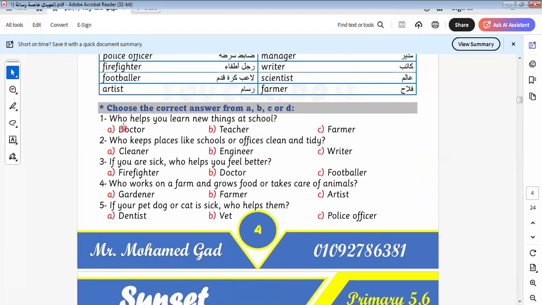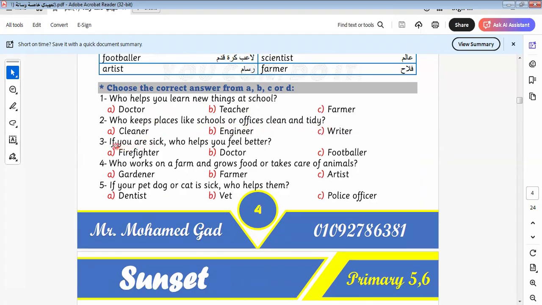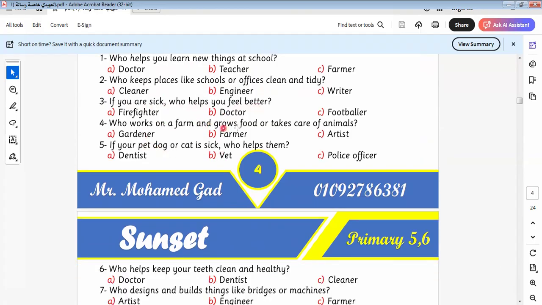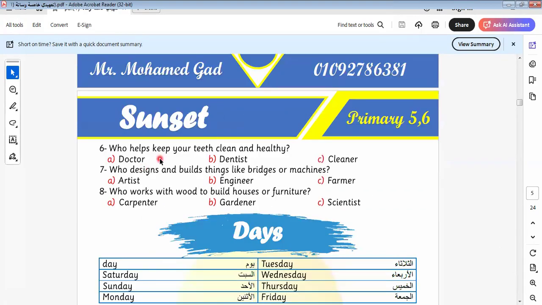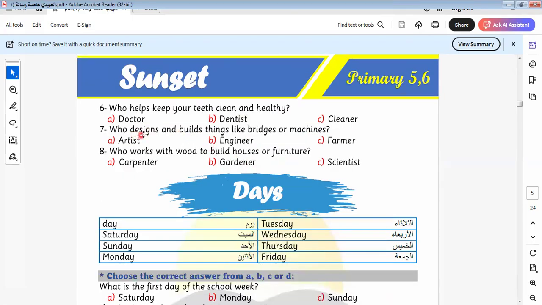Who helps you to learn new things at school? Teacher, without thinking. Who keeps places like school or offices clean and tidy? Here, cleaner. We took it before in the last video. If you are sick, who helps you to feel better? It will be doctor. Who works on the farm, grows food and takes care of animals? Farmer. If your pet dog or cat is sick, who helps them? Vet. Who helps keep your teeth clean and healthy? Dentist.